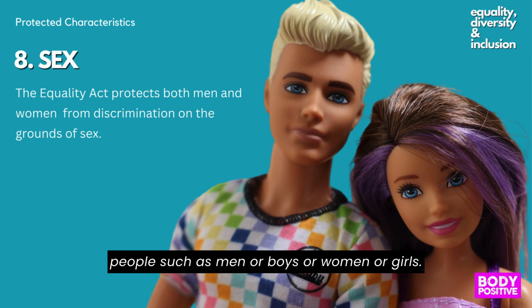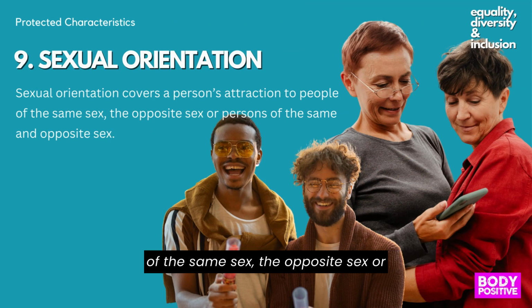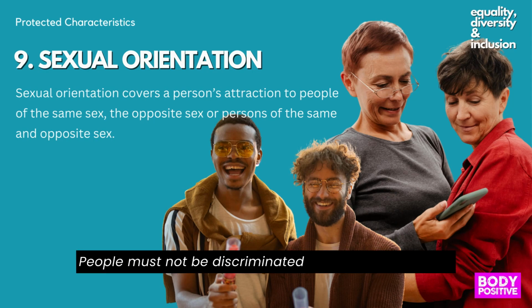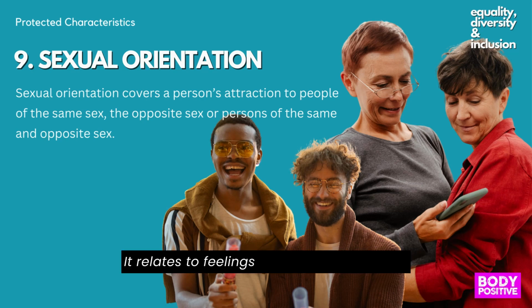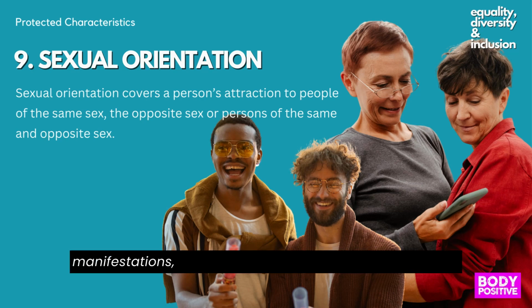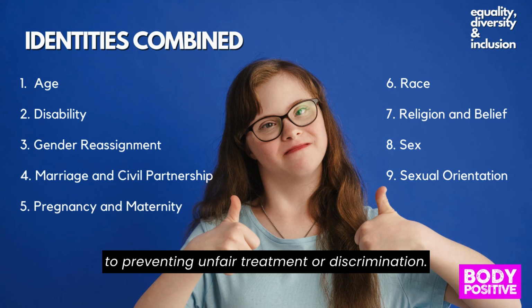Sexual orientation covers a person's attraction to people of the same sex, the opposite sex or persons of the same and opposite sex. People must not be discriminated against because they are either heterosexual, gay, lesbian or bisexual. It relates to feelings as well as actions, and manifestations such as appearance, dress, and social life. Recognizing each of these characteristics is essential to preventing unfair treatment or discrimination.